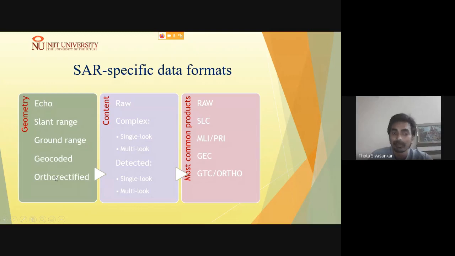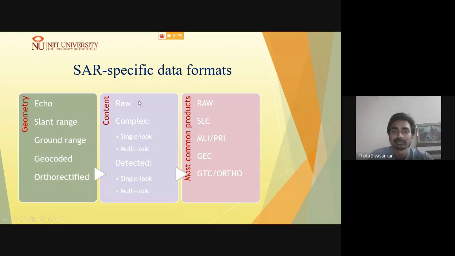The final high-end product from the geometry perspective is orthorectification. In orthorectification, we try to minimize all the geometrical errors in the radar imaging, and it is in a ready to use format.